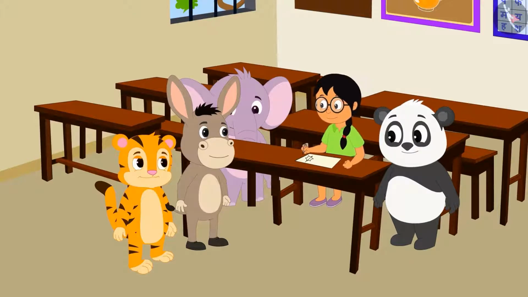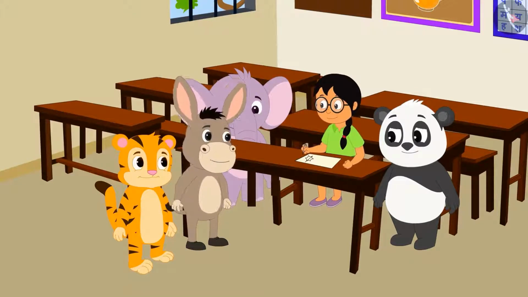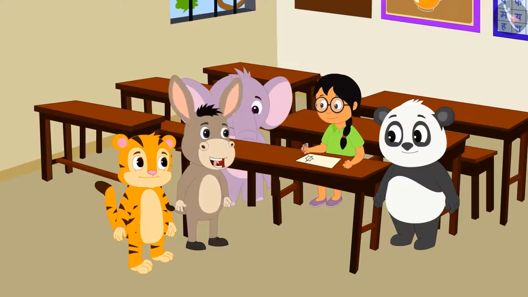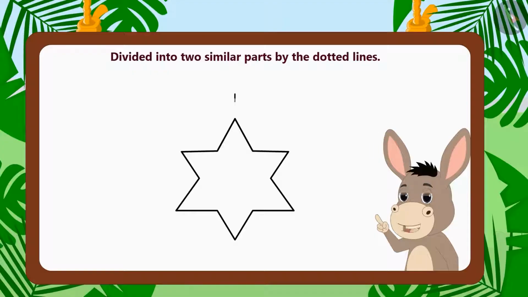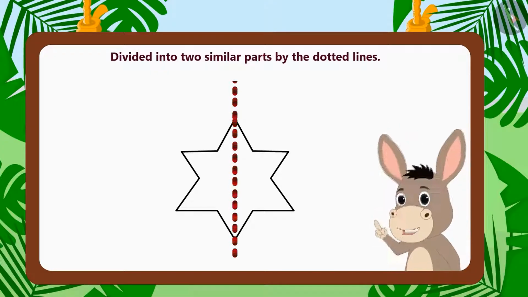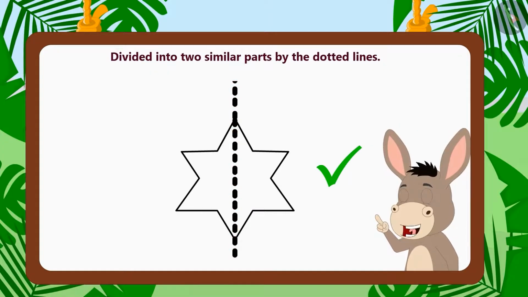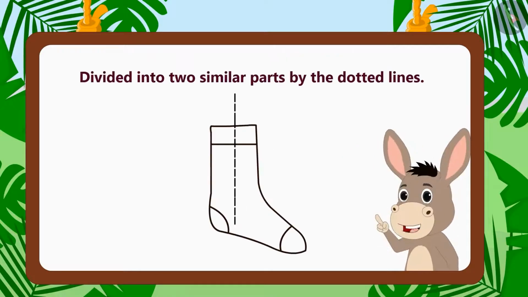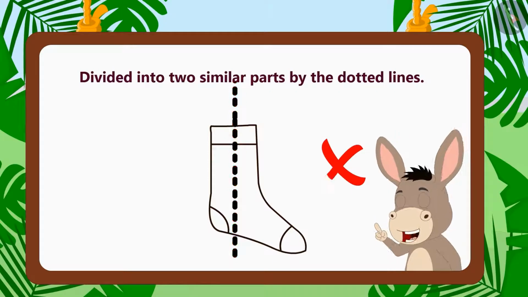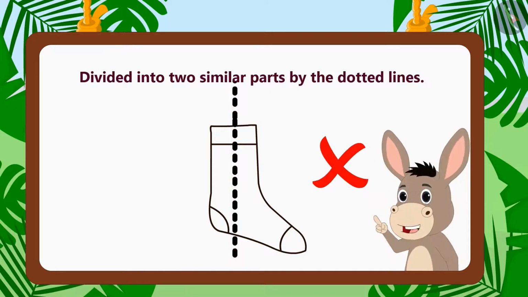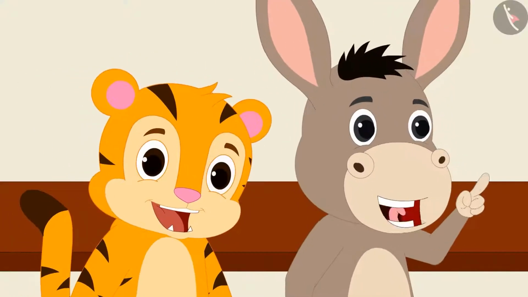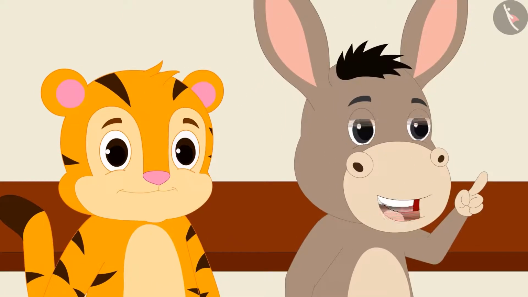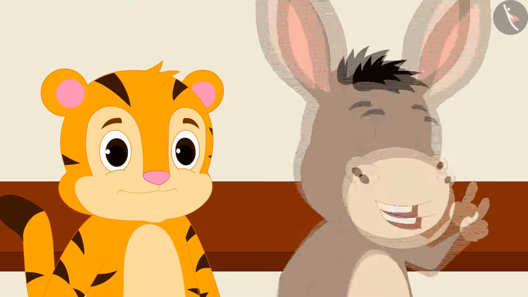Then Bhola explains, "There is no magic. There are some alphabets and objects that are made of two similar parts. Therefore, they can be divided into two similar parts by using a dotted line. However, there are some objects and letters that are not made of two similar parts. Therefore, they cannot be divided into two similar parts by using a dotted line."